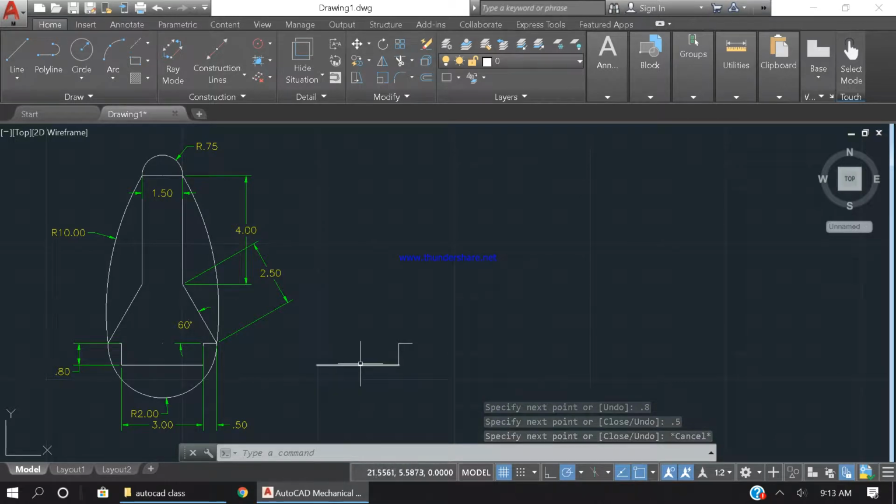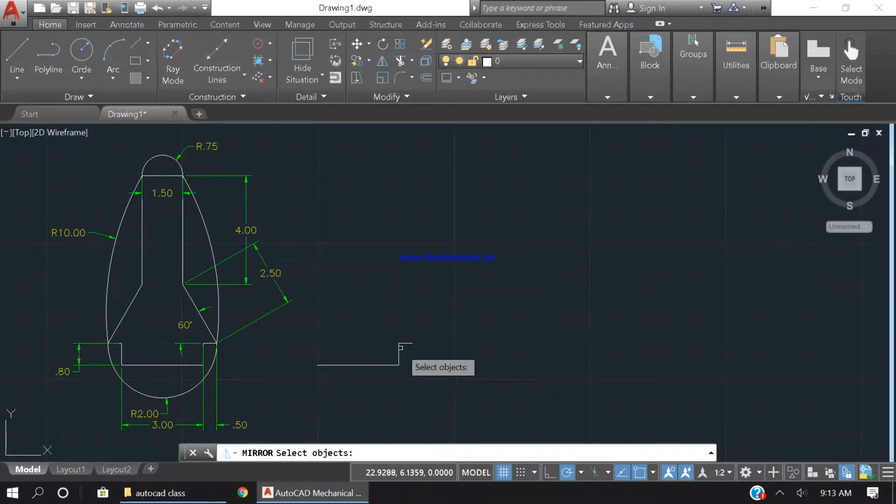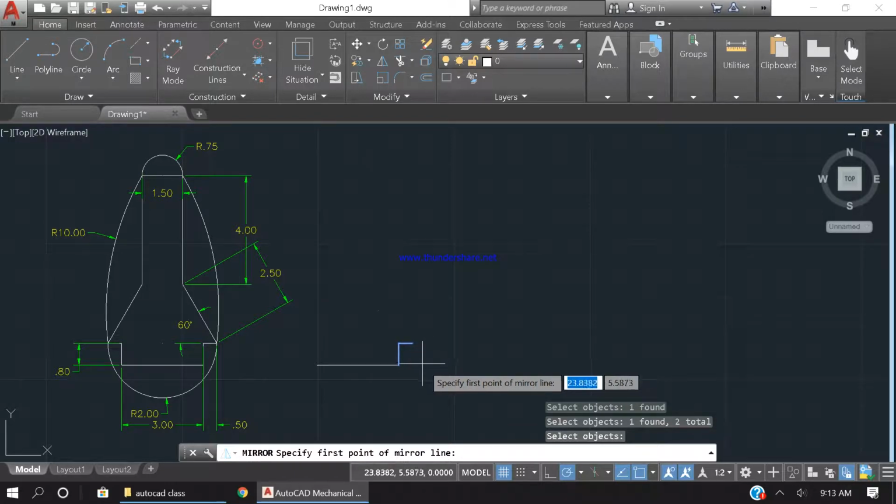Now I'm going to mirror it on the opposite side of it. I'm going to use the mirror feature over here, which is this. It says select objects. So I'm going to select this object, and this object. Okay, I'm going to press the enter key. So now these two objects are entered in the system.